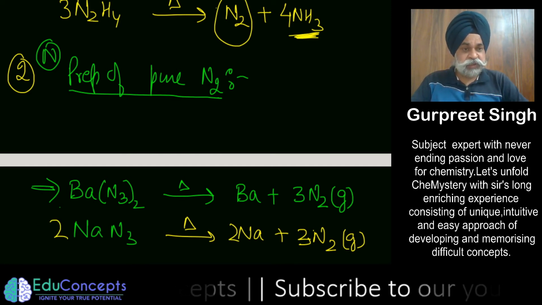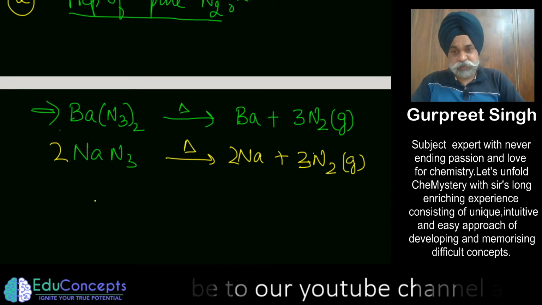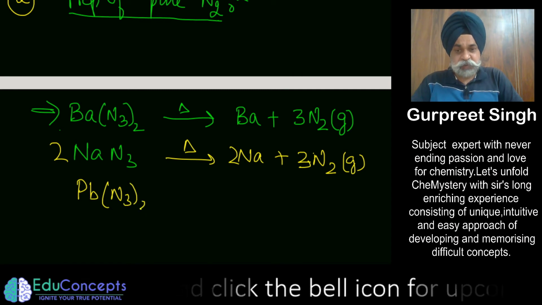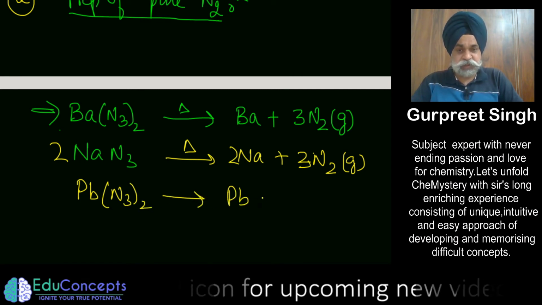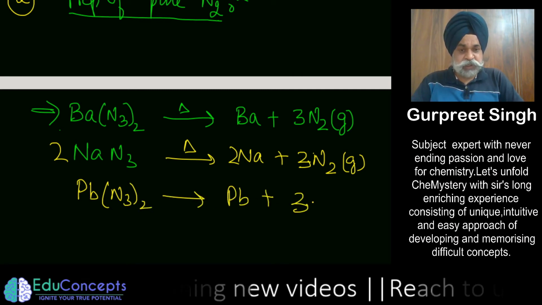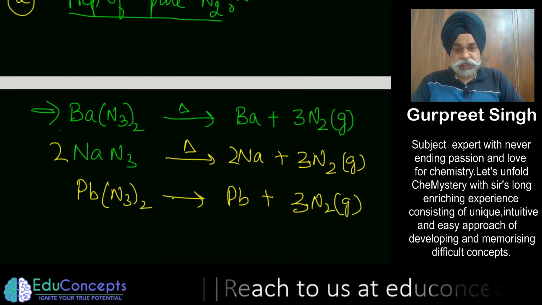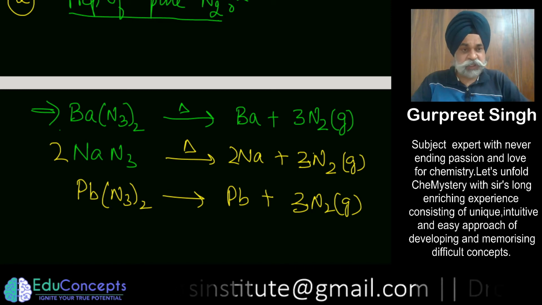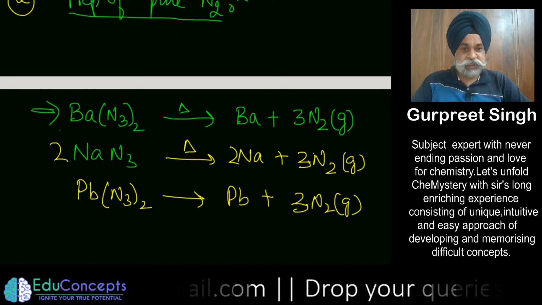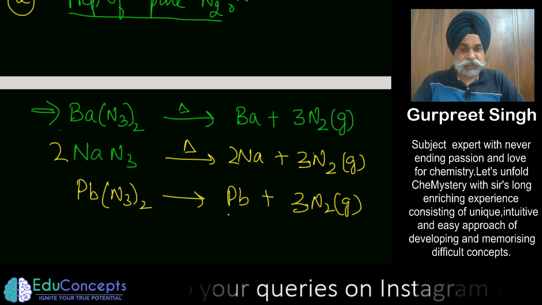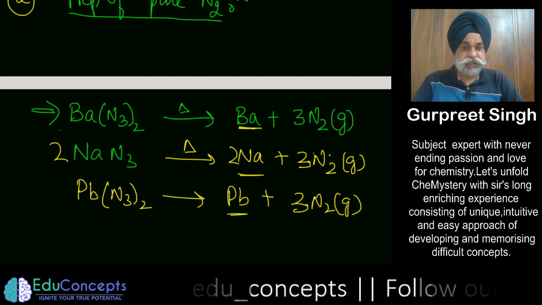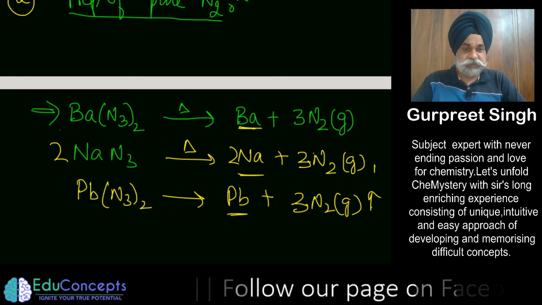And similarly, you may also take lead azide. This is also a very popular reaction. So this also gives you Pb plus 3 nitrogen gas. In all of these reactions, this is the purest form, because the metals remain as such and get precipitated out, and this will produce a lot of nitrogen.